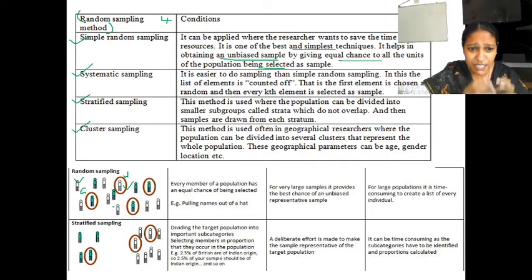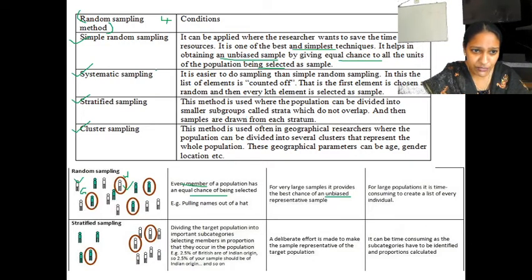So each and every person has an equal chance of being selected. That point is important. Every member of a population has an equal chance of being selected. So this is unbiased. That term is important. Unbiased. So this is the important one.